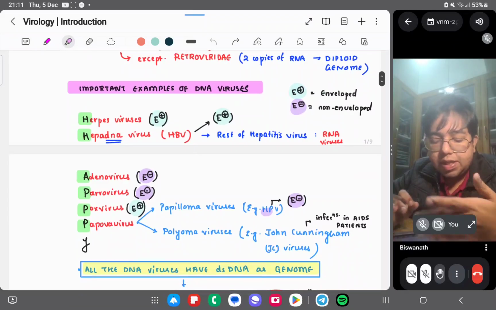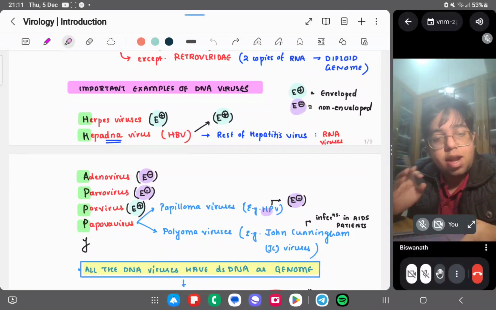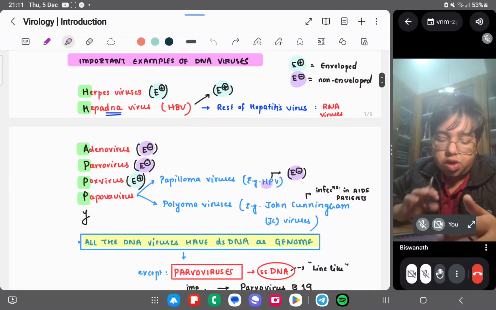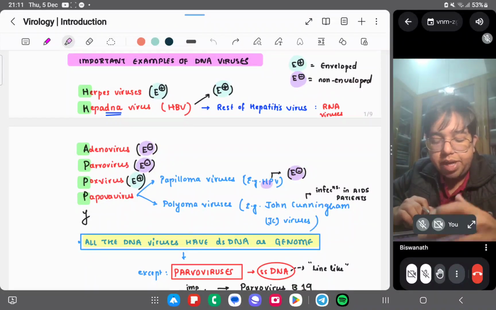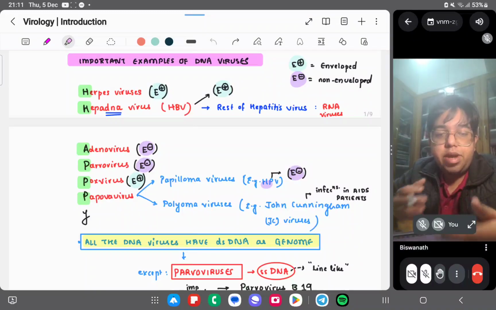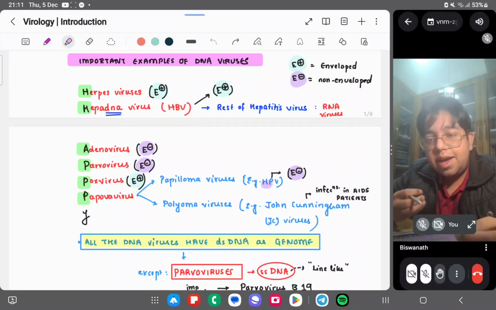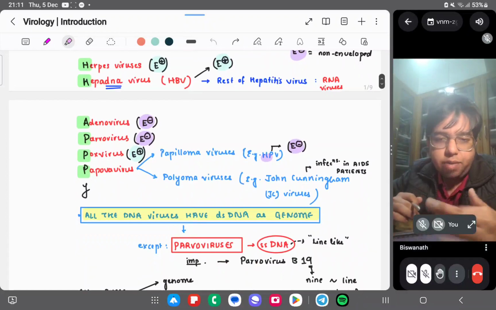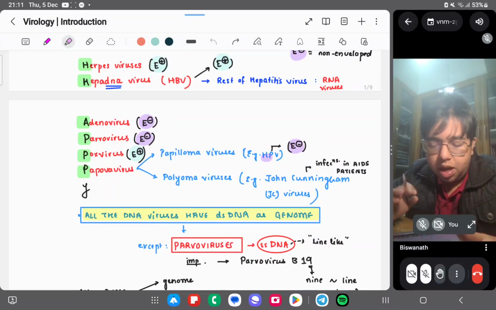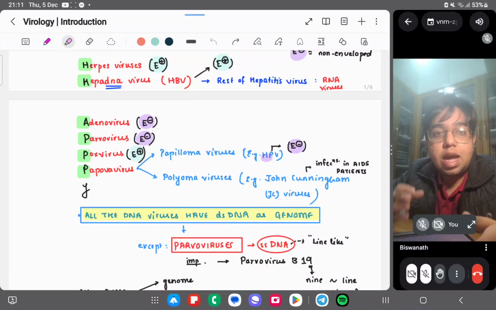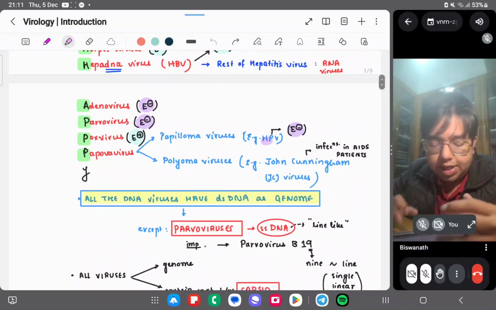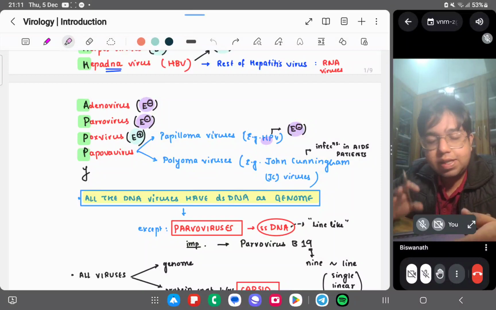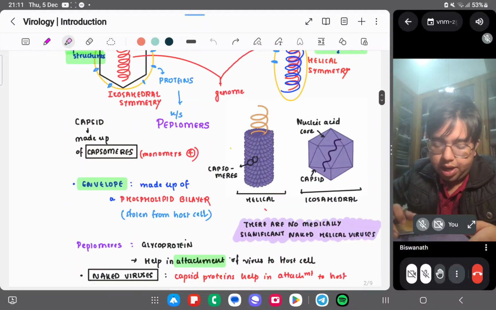Except for the DNA viruses, all are RNA viruses, and in DNA viruses we have to remember which are enveloped and which are non-enveloped. Herpes and hepatitis B, they are enveloped viruses, right? So envelope is present. Adeno and parvo, envelope absent. Pox virus is a big virus, so it will have the envelope, right? And papova virus, envelope absent again, right?